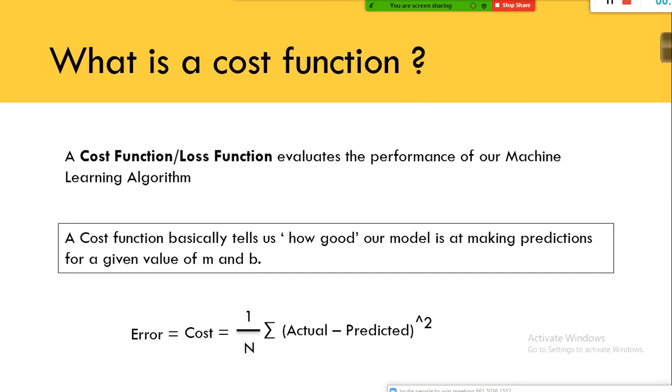Now let us understand what cost is. We know what error is. Error is mean squared error, right? We used mean squared error and root mean squared error to evaluate the linear regression model's performance. The model which has lesser root mean squared error is the best model. That is how we judge how well my model is performing. The lesser the error, the better the model. The lesser the error, the better the accuracy. Everybody will expect higher accuracy, isn't it?